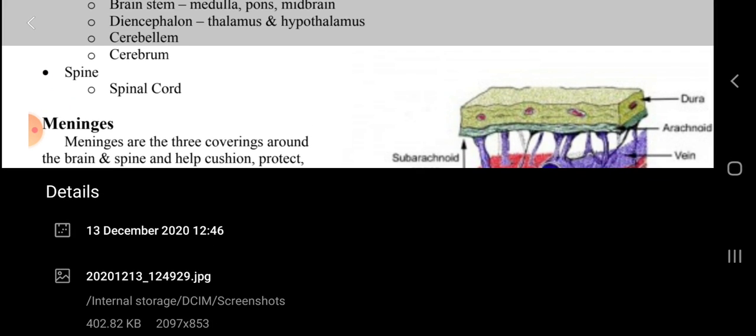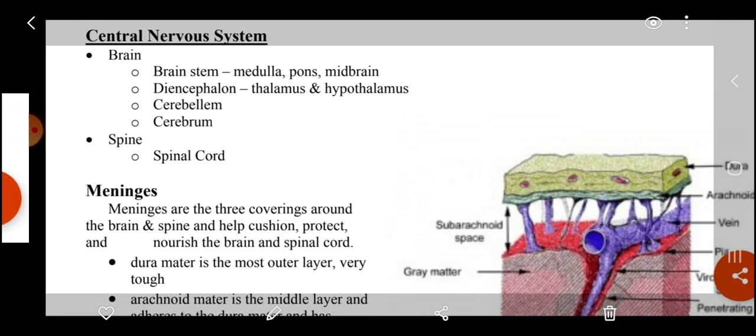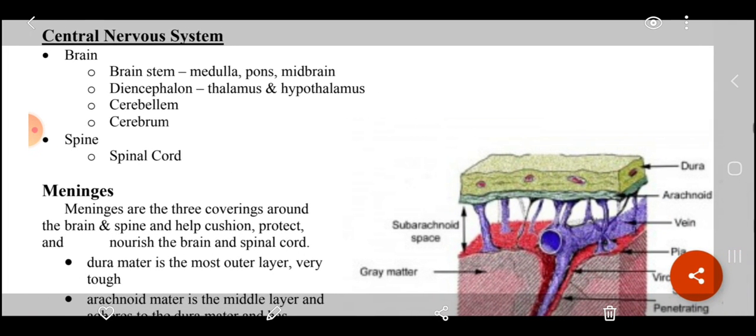The brain is covered by the meninges. Meninges are the three coverings around the brain and spine and help cushion, protect and nourish the brain and the spinal cord.